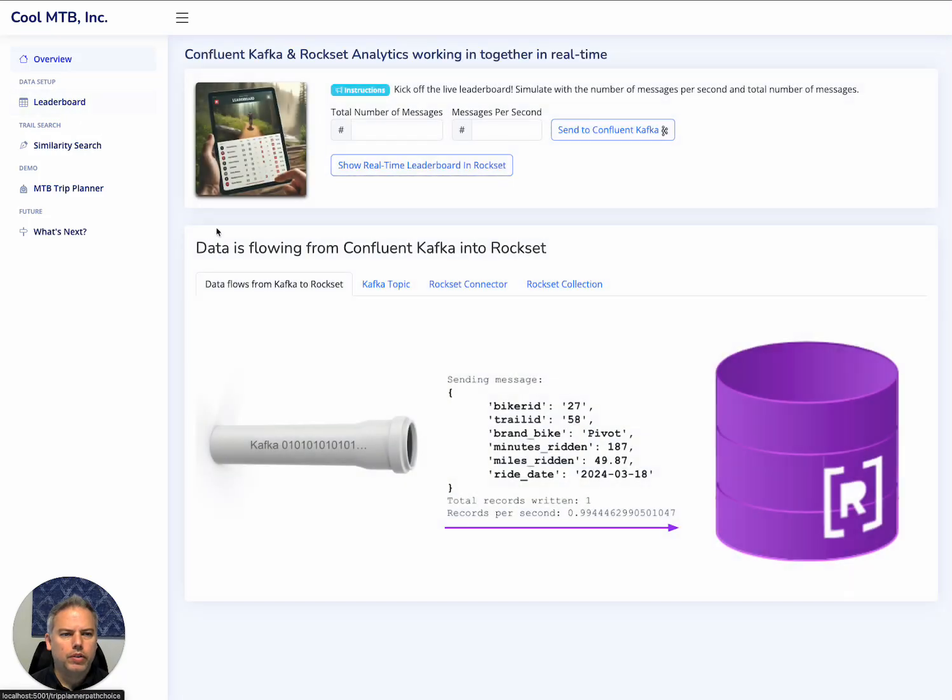Great, let's take a look at this screen called the leaderboard. I want to show you how data moves, and that I'm not doing any magic tricks here. This is very simple. Data flows from Kafka to Rockset.